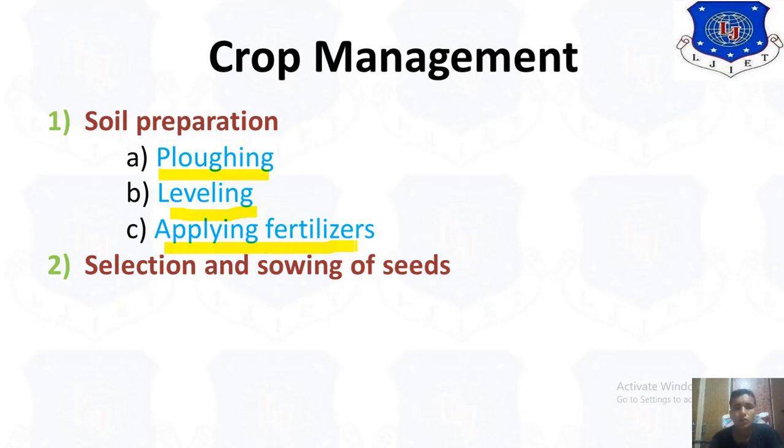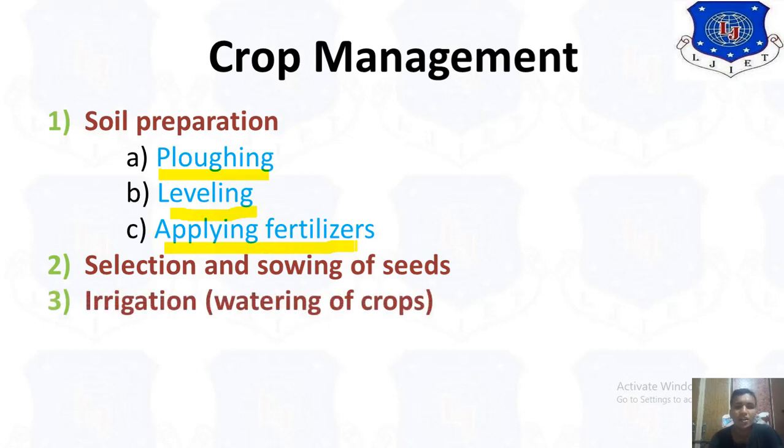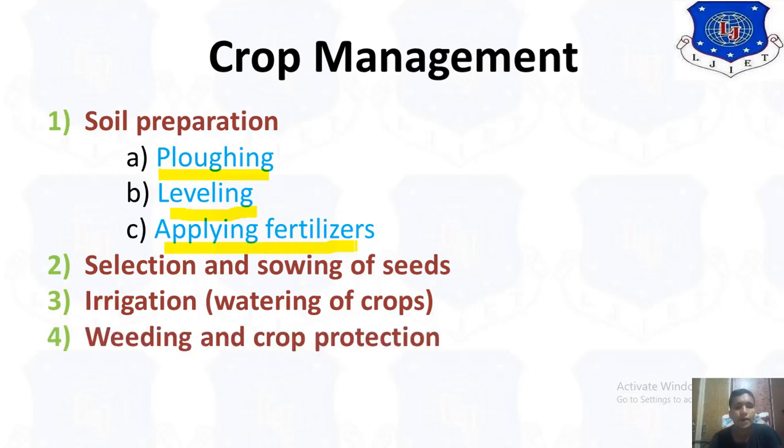Okay, then after selection you have to sow the seeds. Then irrigation system. After successful selection and sowing, you have to provide watering to the crops. Then the fourth step, that is weeding. The extra part of these crops, that means the leaves, we have to remove, and then you have to protect this crop. Then you have to harvest and store this crop.